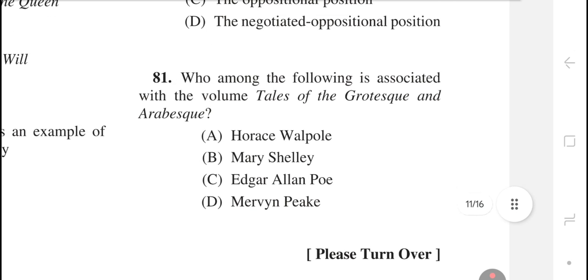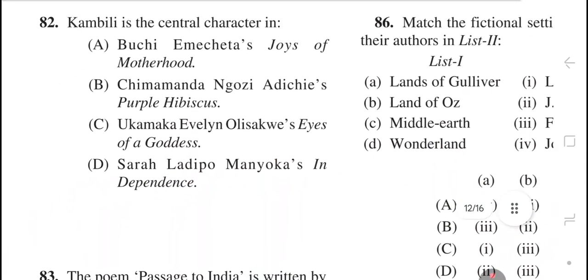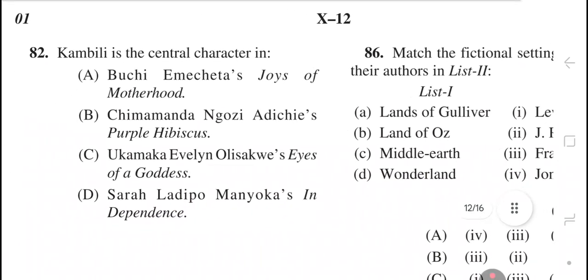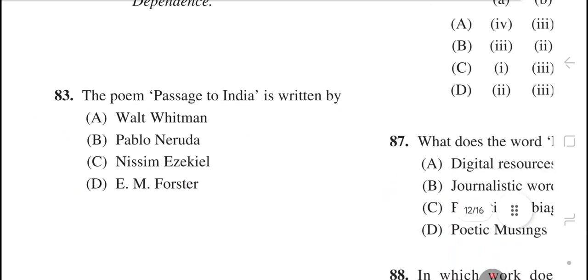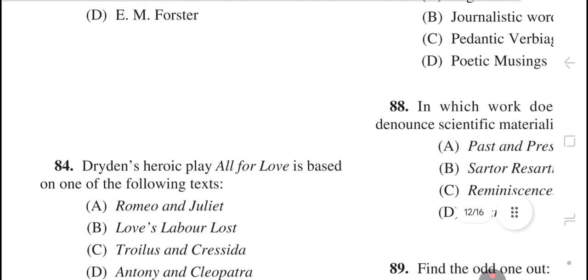Question number 81. Who among the following is associated with the volume Tales of the Grotesque and Arabesque? The right answer is option number C, Edgar Allan Poe. Question number 82. Kambili is the central character in. The right answer is option B, Chimamanda Ngozi Adichie's Purple Hibiscus. Question number 83. The poem Passage to India is written by. The right answer is option A, Walt Whitman.